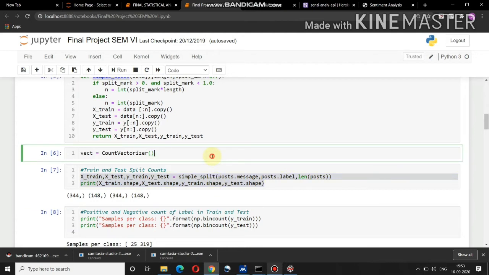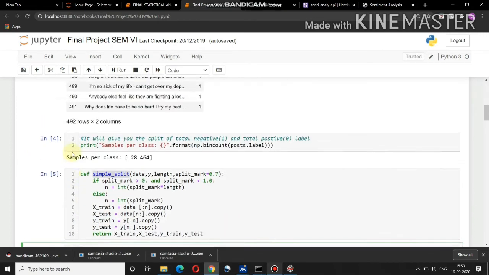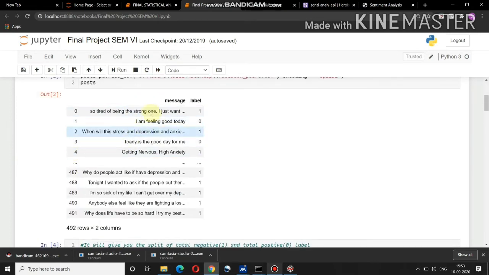After this I have also imported count vectorizer. Now what is count vectorizer? Count vectorizer is going to create the vocabulary of the data. I have messages, which is the text data. Before training my model, I need to chop the data into vocabulary, so I have to create this vocabulary.